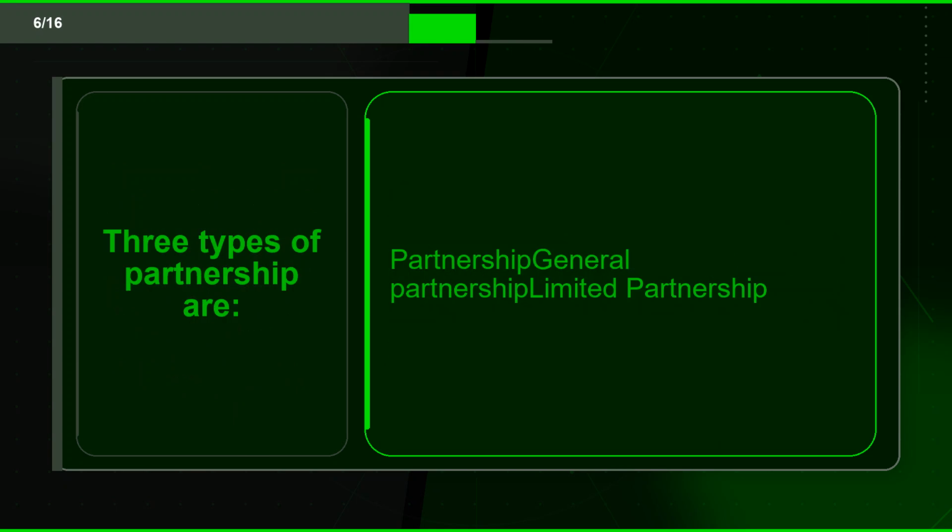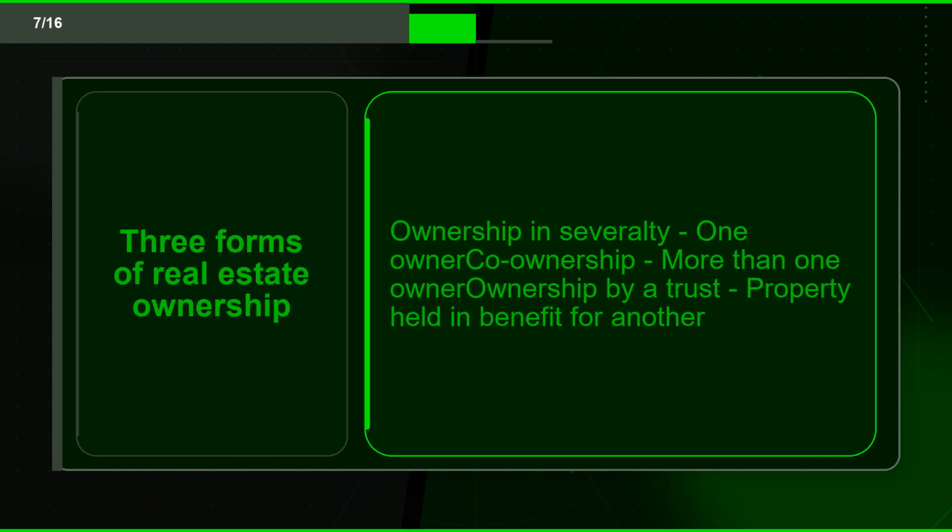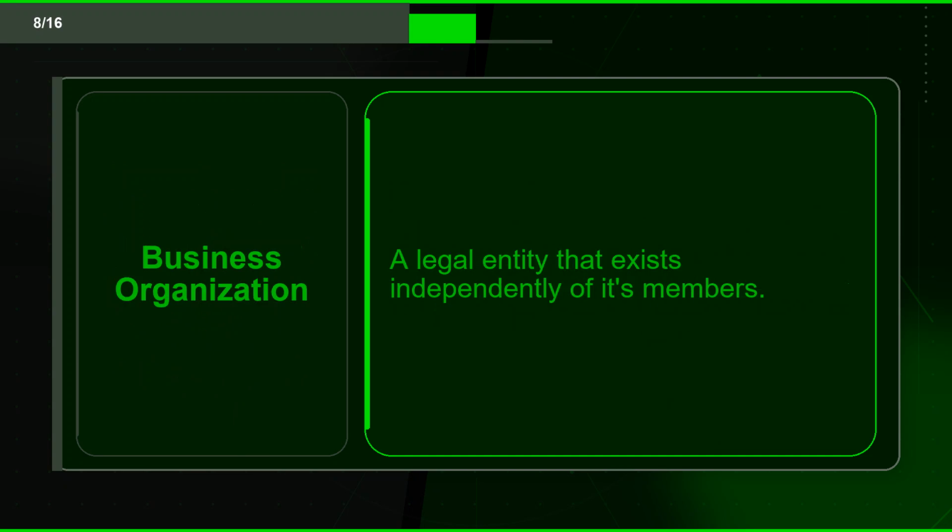Flashcard 6. Term. 3 types of partnership are. Definition. Partnership, general partnership, limited partnership. Flashcard 7. Term. 3 forms of real estate ownership. Definition. Ownership in severalty, one owner; co-ownership, more than one owner; ownership by a trust, property held in benefit for another.